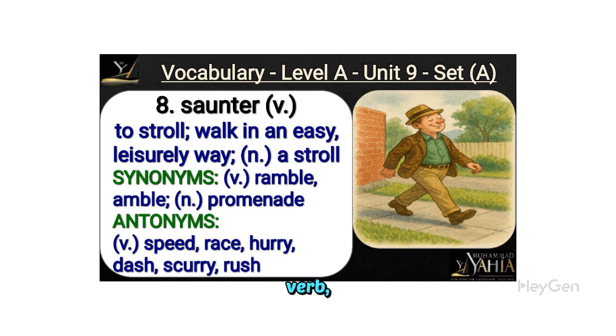Saunter, a verb, means to stroll or walk in an easy, leisurely way. As a noun, it refers to a stroll. Synonyms include ramble, amble, and promenade. In contrast, antonyms are speed, race, hurry, dash, scurry, and rush, highlighting a more hurried pace.